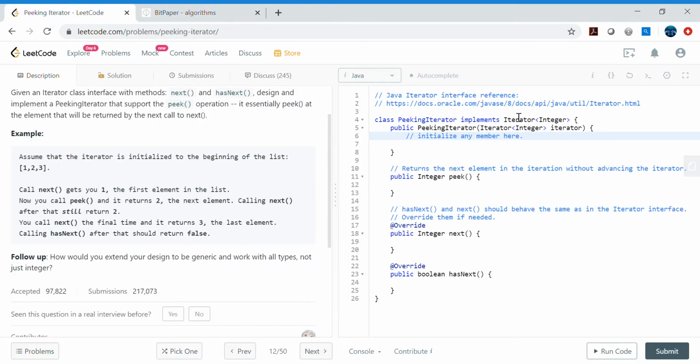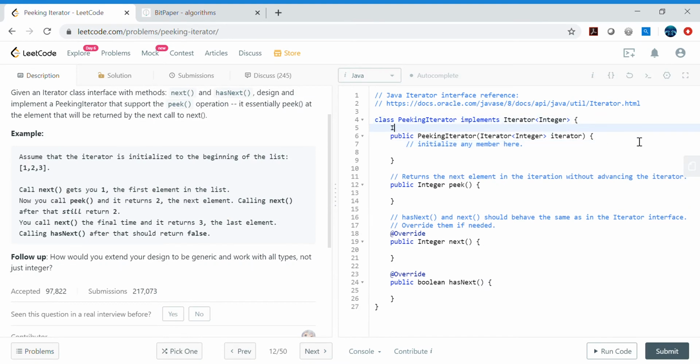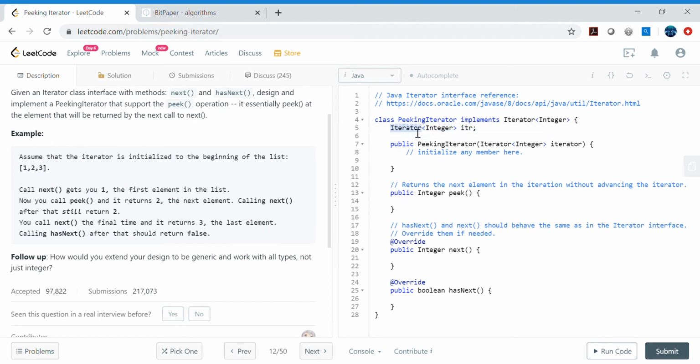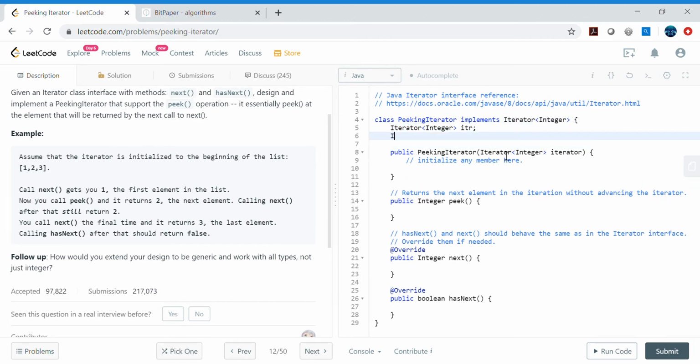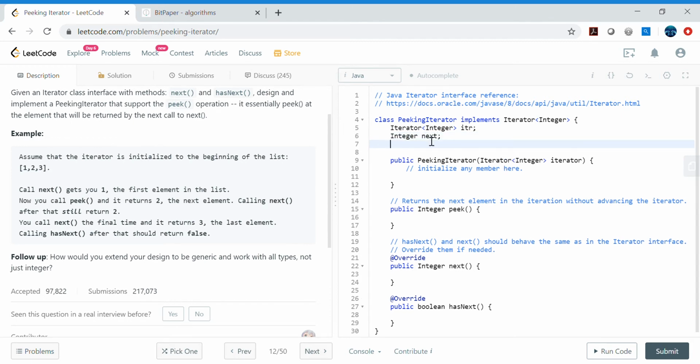Let's go ahead and create a couple of placeholders, and then it will probably be a little bit clearer. Let's declare one itr, the iterator, because we are already implementing Iterator, so we can declare it here. Now we will take one class-level variable called next as well, because we need a variable that we can play with in the peek and next methods. And then we need a boolean flag, isDone, meaning whether processing is complete or not.